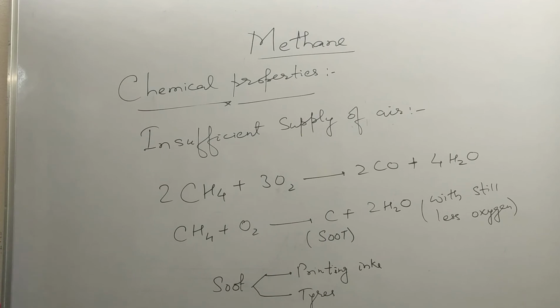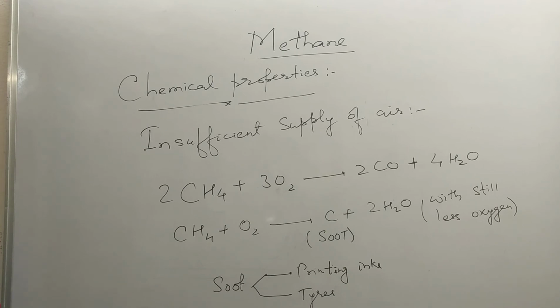Now, when methane is burned in an insufficient supply of air, it forms carbon monoxide, and if the amount of oxygen is still less, then carbon in the form of soot is formed. So 2CH4 plus 3O2: 2 moles of methane react with 3 moles of oxygen to give 2 moles of carbon monoxide plus 4 moles of water. Carbon monoxide is a toxic gas.